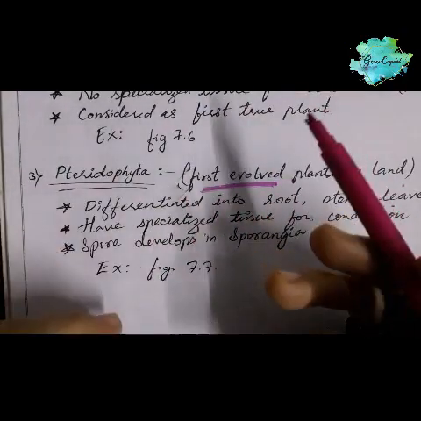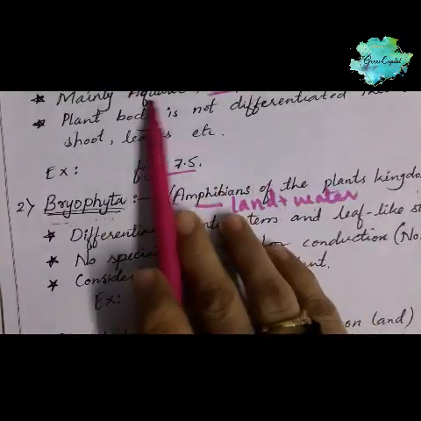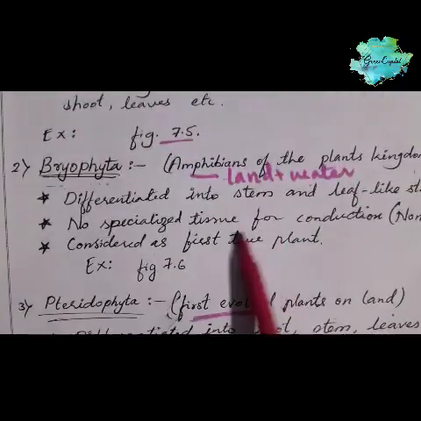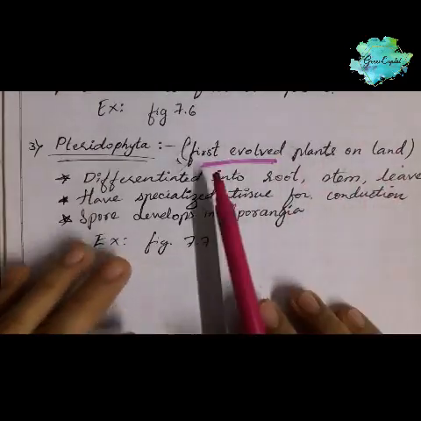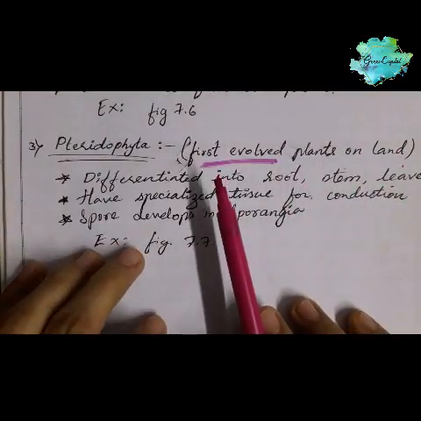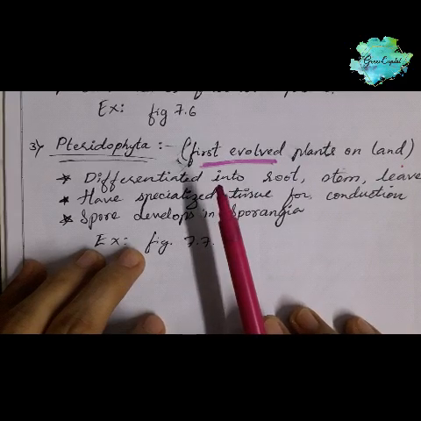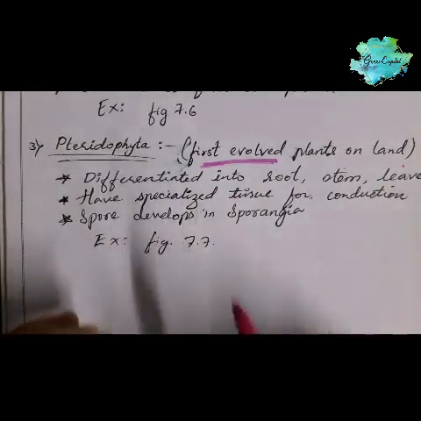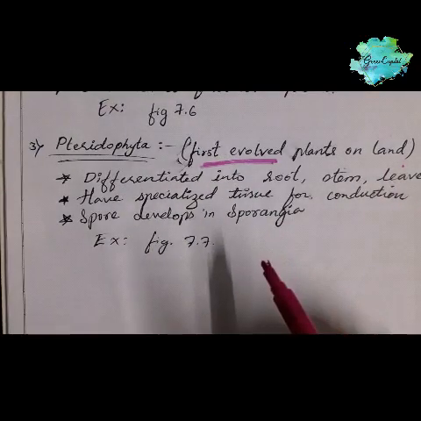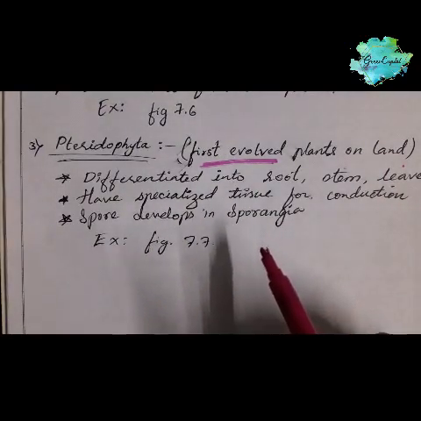We know that Thallophyta is mostly aquatic, a water plant, and amphibians are found both on land and in water. So this was the first to be found only on land, the first plant truly living on land, and it has sporangium also.